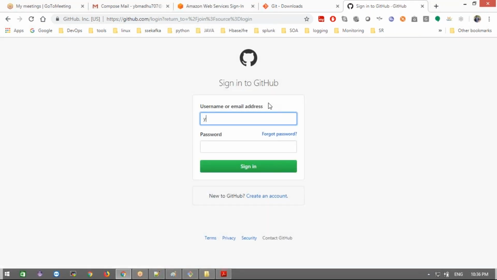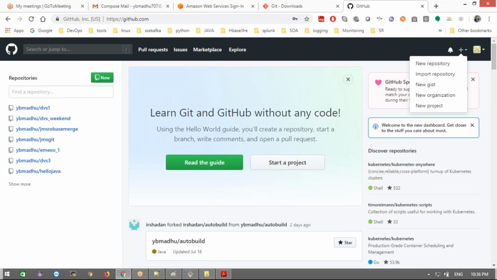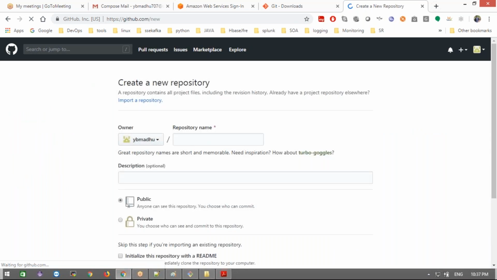sign in. This is my GitHub. What I will do is create a new repository. Now creating a new repository, right?